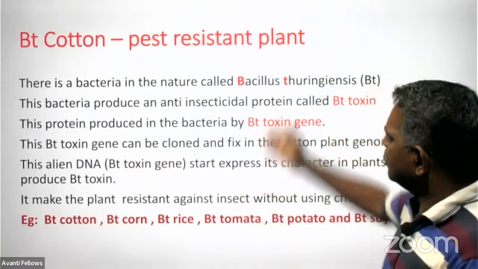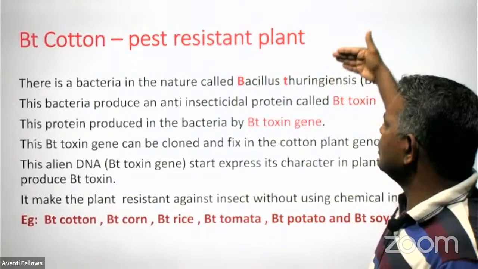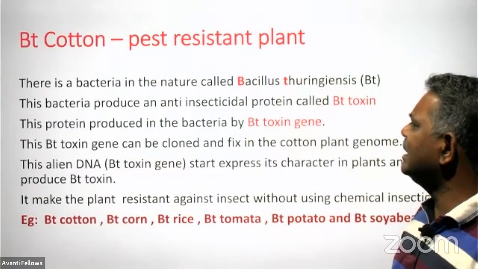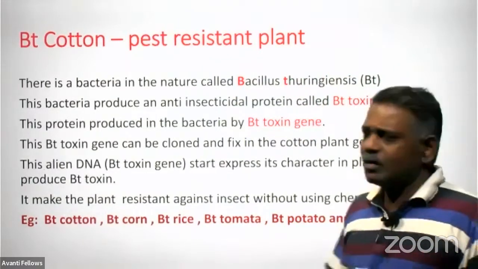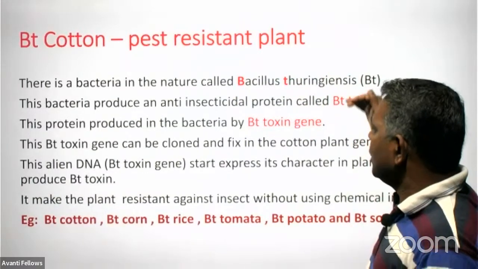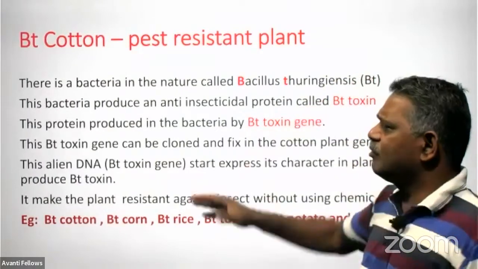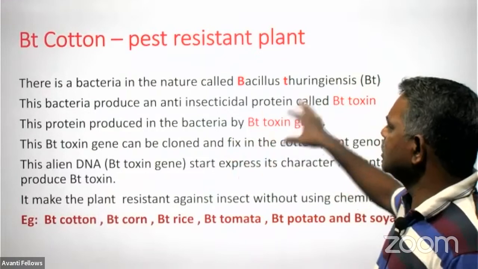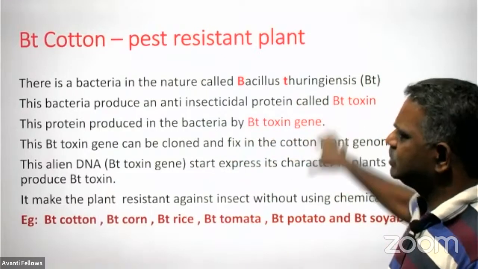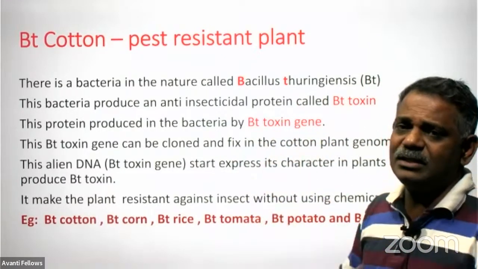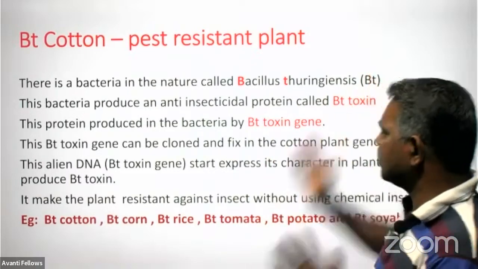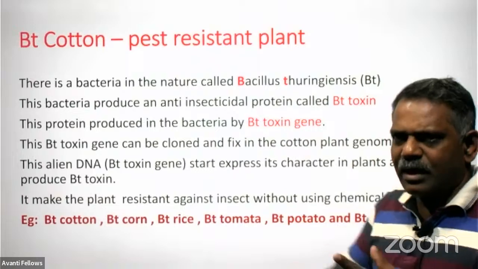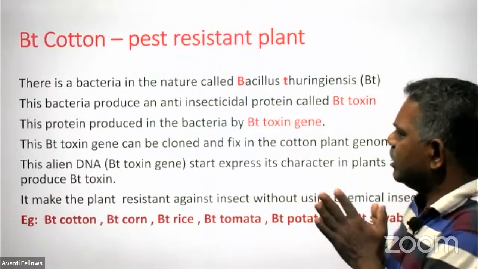So go through it. There is a bacteria in nature called Bacillus thuringiensis, and this bacteria produces an anti-insecticidal protein called the Bt toxin. But it is produced in their body in the form of the protoxin only. This protein is produced by the Bt toxin gene, or we call it the cry gene, and it produces the cry protein.